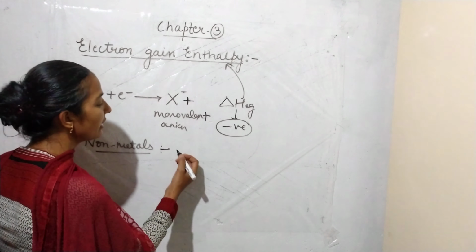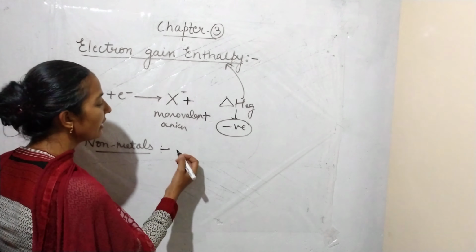The negative sign here represents that the energy is released, not absorbed. So a more negative value means that more energy is released. Why? Because they have smaller size, so due to less size they will easily gain electrons.